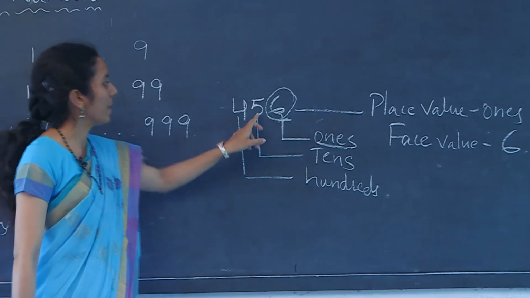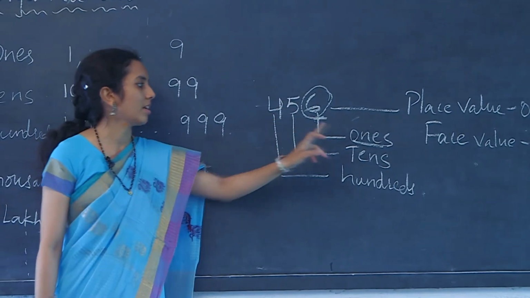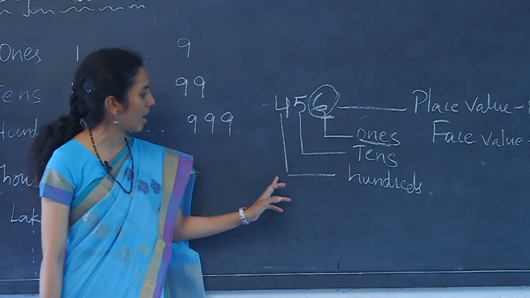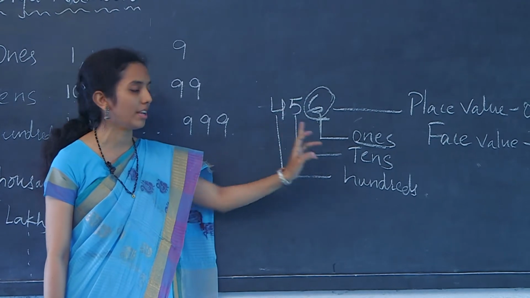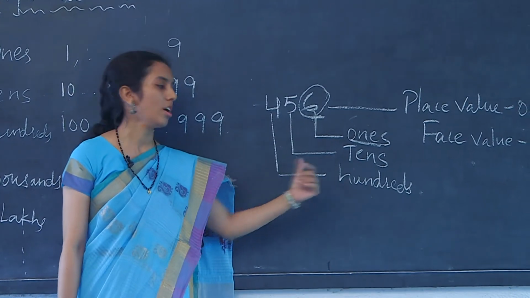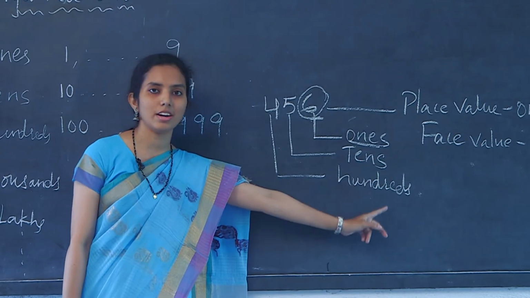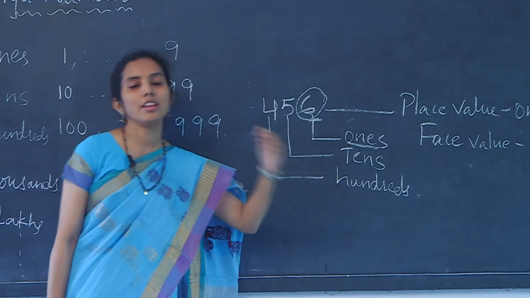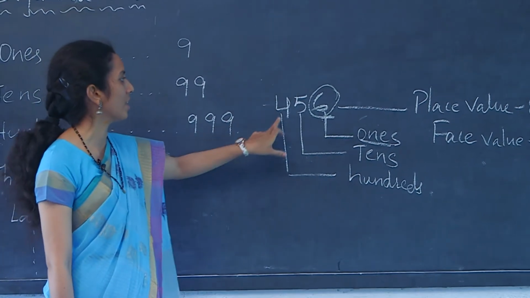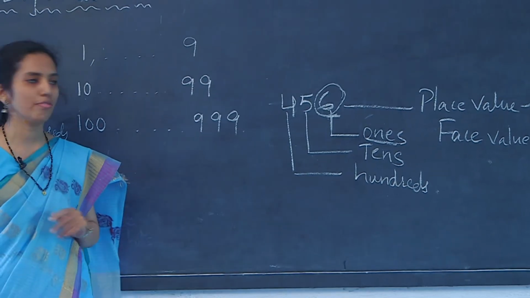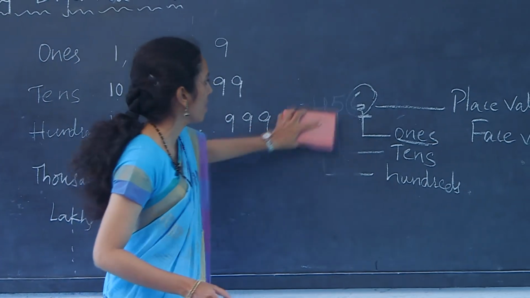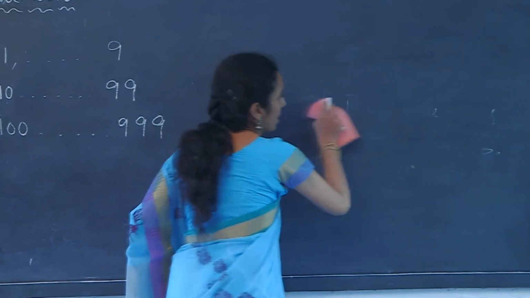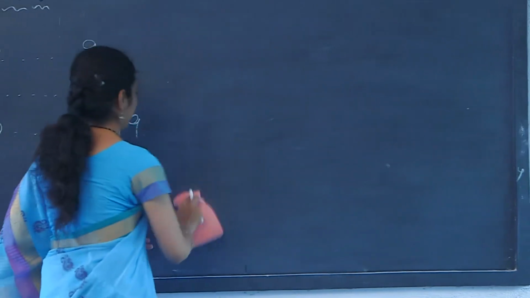So, here the place value of digit 5 is tens and the face value is 5 itself. And the place value of the digit 4 here is, it is placed in the third position, so it is in hundreds place. So, the place value of the digit 4 is hundreds and the face value is the digit itself, that is 4. Now, as we have known place values and face values and the rules of addition, let us obtain the new number after 999.